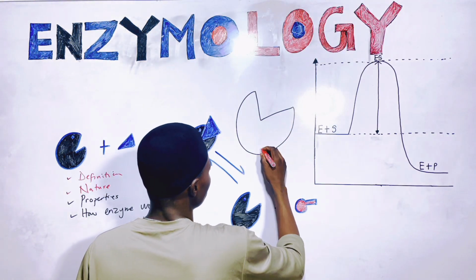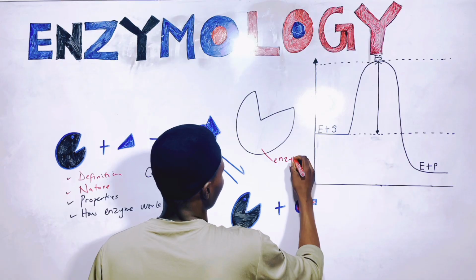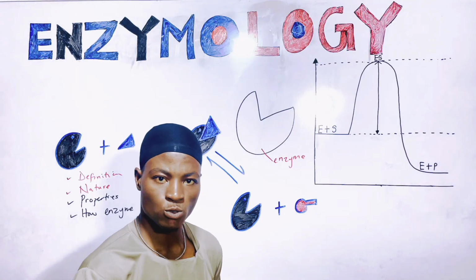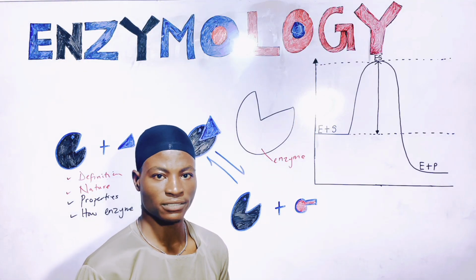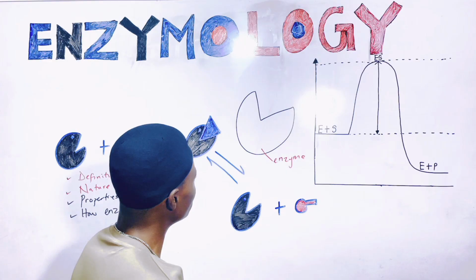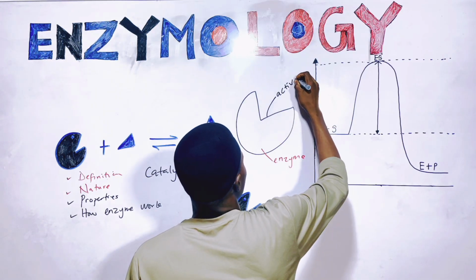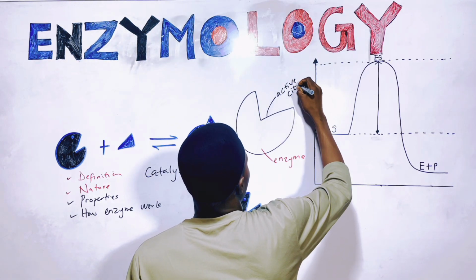Now, if this is basically an enzyme, there's a specific part of an enzyme that helps to participate in a biochemical reaction. This particular part of that enzyme is referred to as the active site. Active site, right?